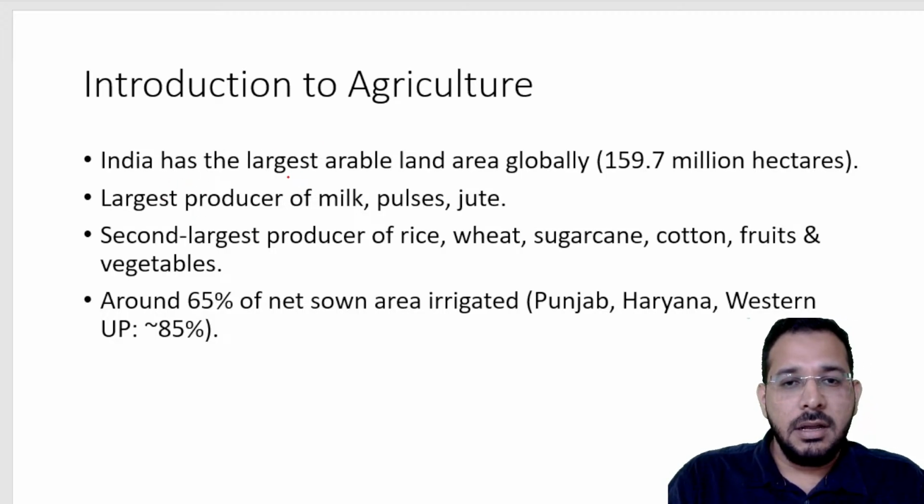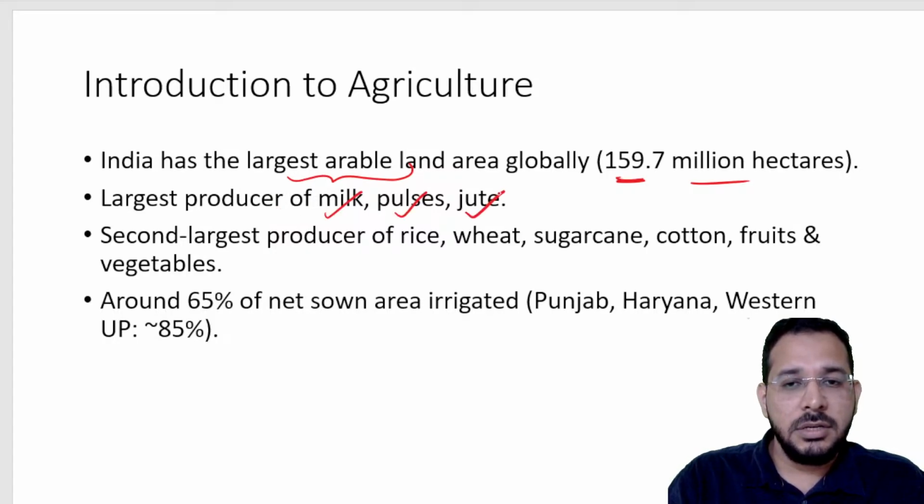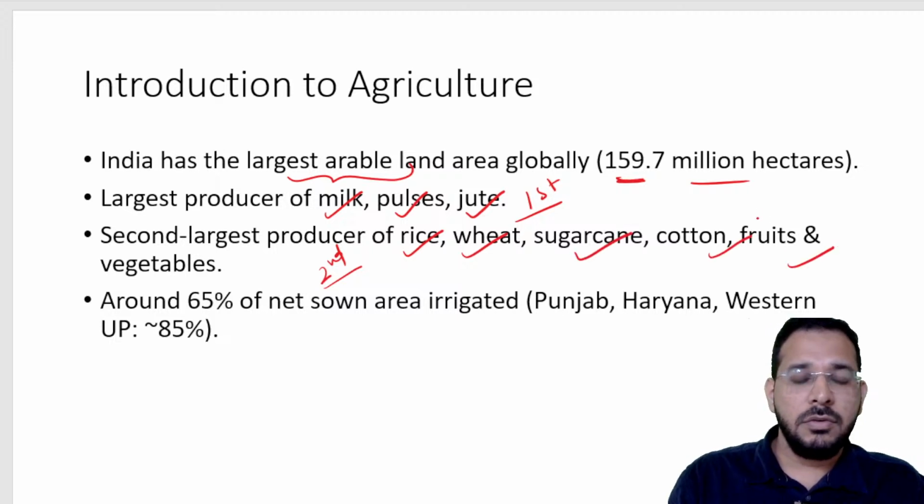So, India has the largest arable land area globally. Around 159 million hectares of area we do agriculture. That area where we do agriculture is called the arable land. India is the largest producer of milk, pulses and jute. So, India is first in production of milk, pulses and jute. India is second in production of rice, wheat, sugarcane, cotton, fruits and vegetables.